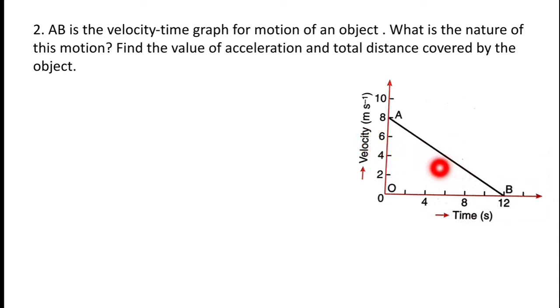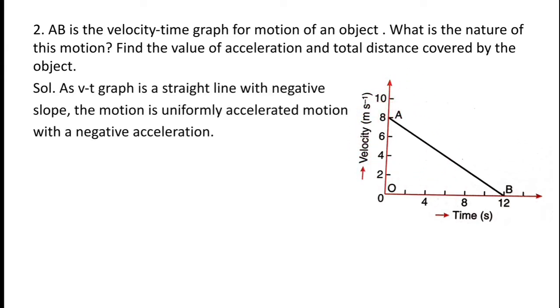It means the object is slowing down, and we know that when the object is slowing down, it has a negative acceleration. So we can conclude that the graph AB represents uniformly accelerated motion with a negative acceleration.